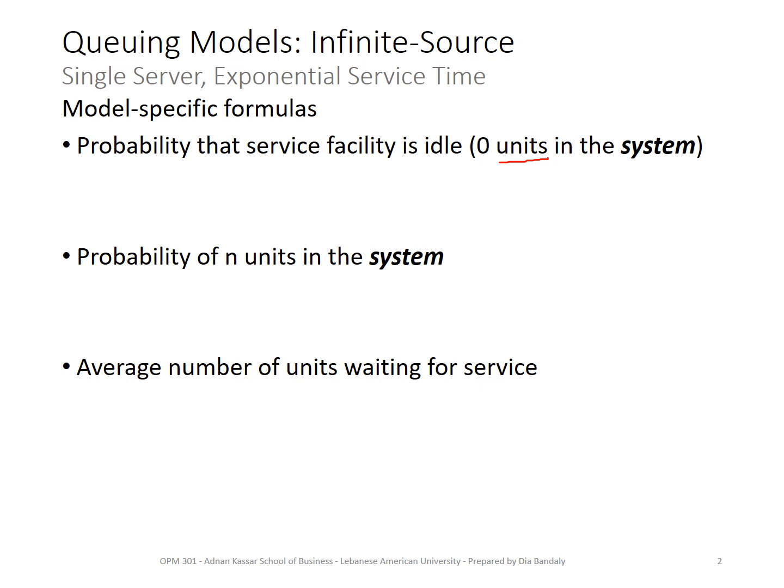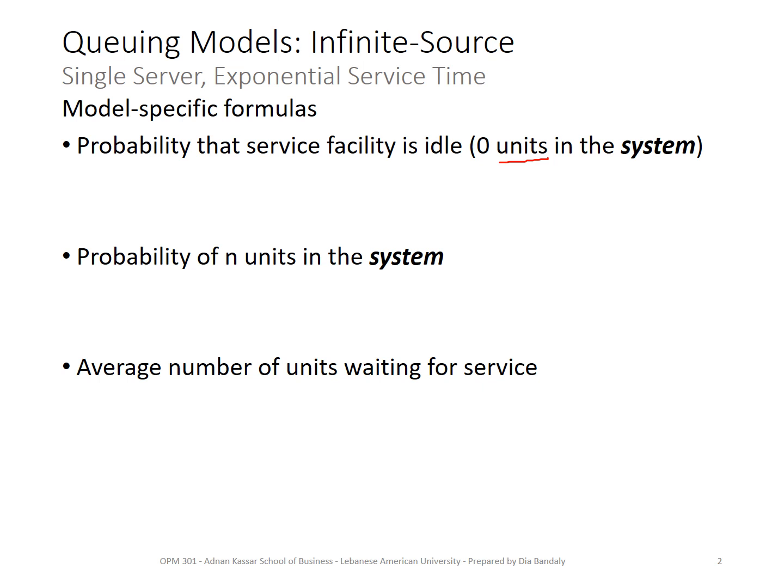Remember, we said that who waits in line can be people, trucks, airplanes, cars, or orders. That's why in many cases we refer to these as units or entities. Now, if we are sure that these are people, we call them customers or persons or whatever. But in general, you can use units in the system. So these can be anything, right?